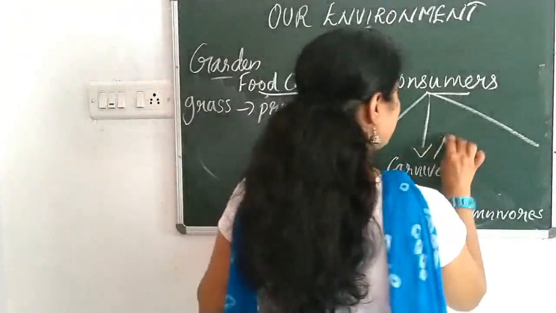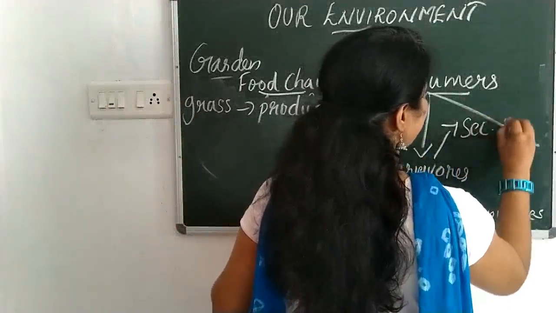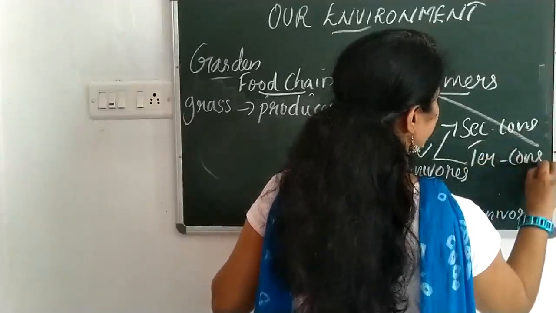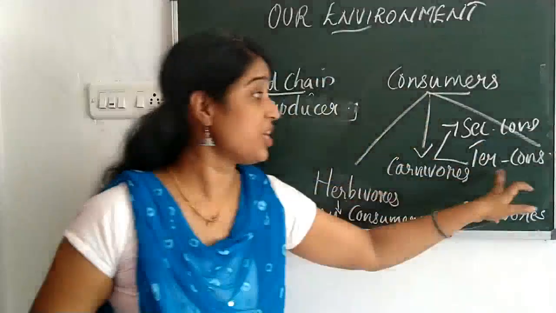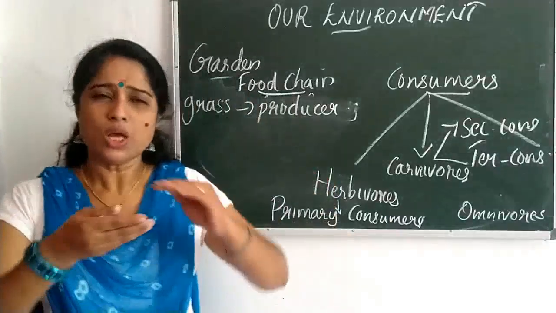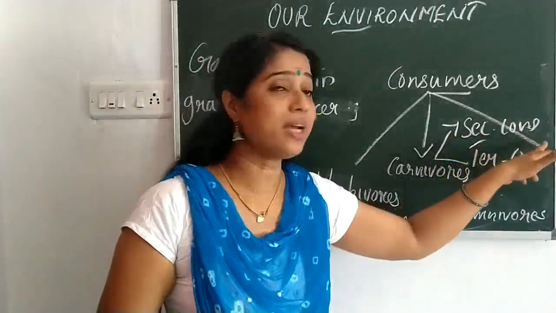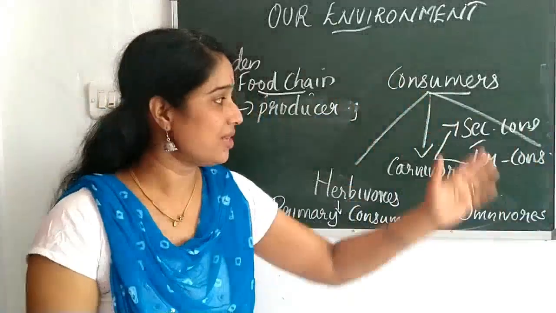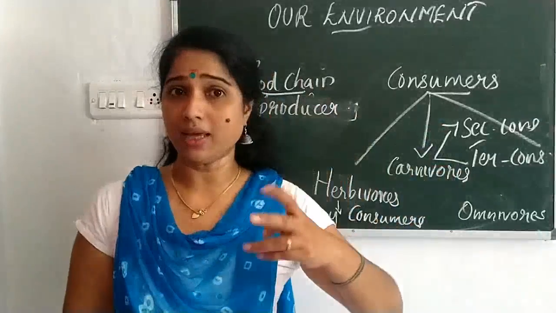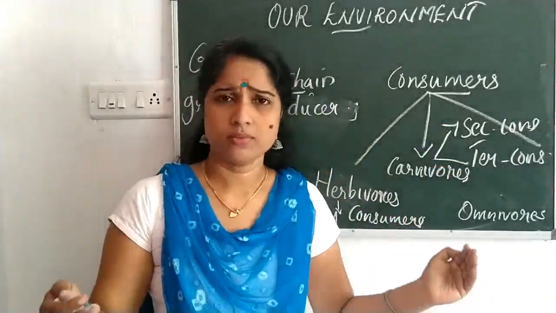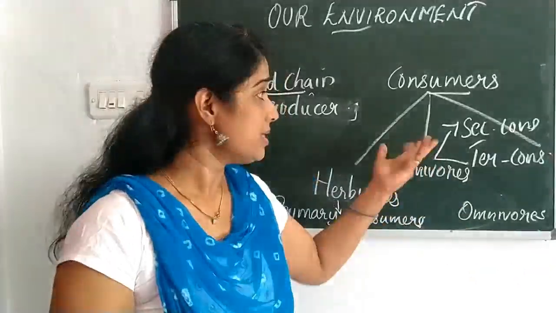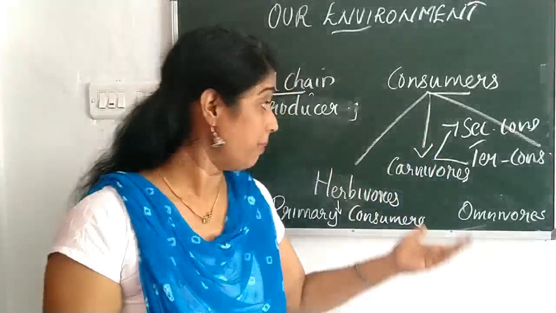They can be divided into secondary consumer and tertiary consumer. Secondary consumer and the tertiary consumer. Secondary consumer, we can call them as small carnivorous, isn't it? Small carnivorous are known as the secondary consumers, and the large carnivorous, they are known as the tertiary consumer. Clear? So the carnivorous, 2 groups are there, small carnivorous like the frog. So frog is the secondary consumer, and this omnivorous, we also come under what?